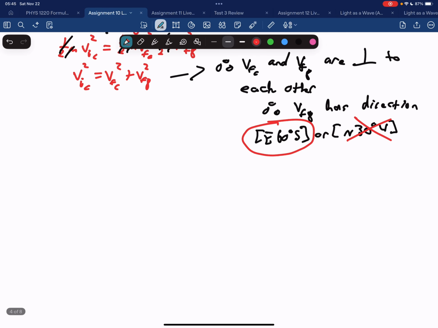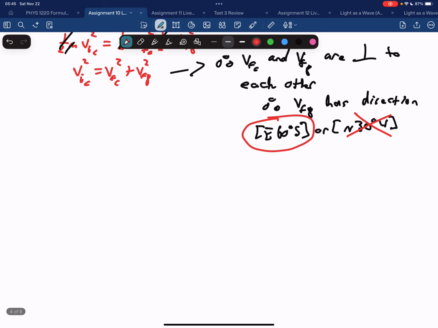Now, let's look at conservation of momentum. So here we are going to have momentum of the cue ball, PIC plus PI8 is equal to PCF plus P8F. Again, 8-ball is stationary in the beginning, so it has no momentum there. I'm going to have MVIC equal to MVFC plus MVF8.